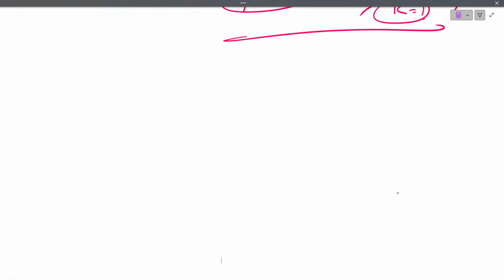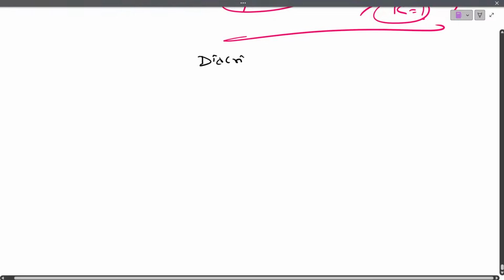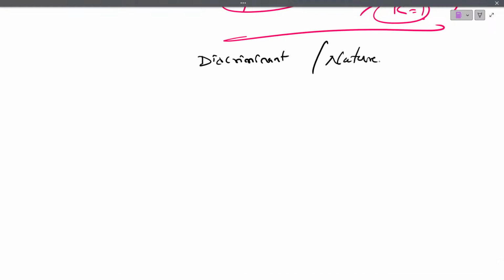So these are the fixed questions which I am speaking right now. And apart from that, basic questions I'm just telling you all. They will either ask you to find the discriminant, or they may ask you to find the nature of the root, or sometimes both. Be ready to answer the question: find the discriminant or nature of the root.